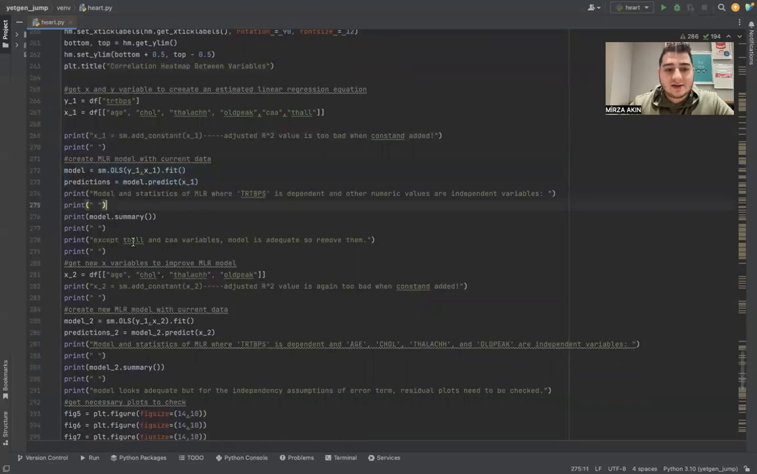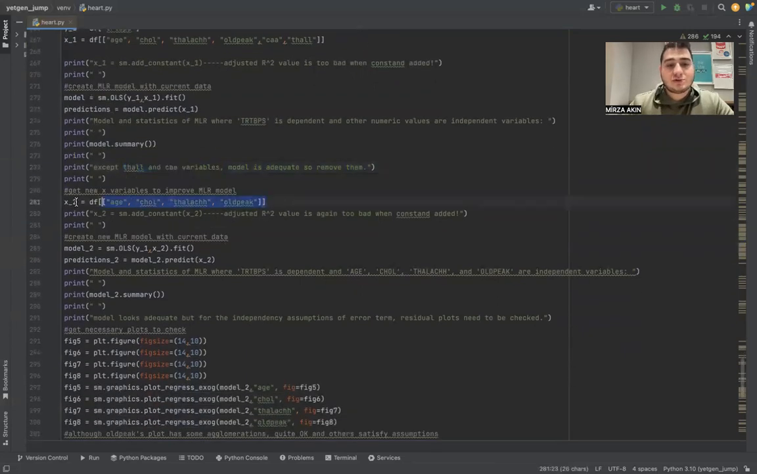And we see that the thal and CA variables are not appropriate for that model because their t-test statistics are too bad, so we cannot reject the null hypothesis about them. Their individual beta values are not different from 0, so they are forced to be 0. Then they will be removed from our model. In the new model, we removed those variables from our X variables and recreated the model again. Again, beta 0, which is the intercept value, is not added because our R-squared value gets too bad.